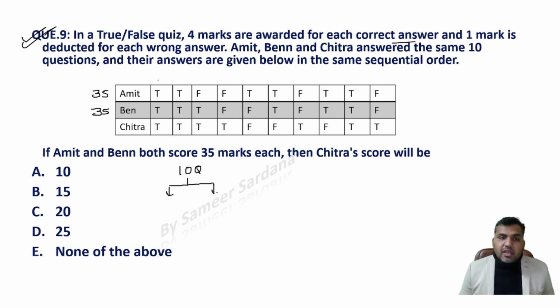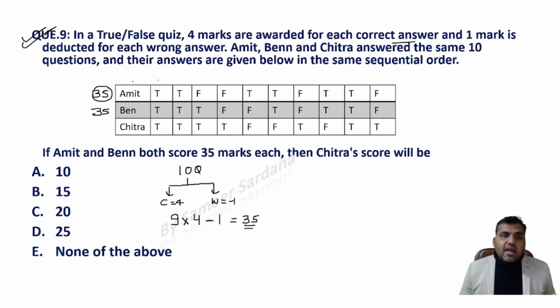How is it possible out of 10 questions to get 35 marks, guys? In a paper where we have 10 questions, for the correct answer I got 4 marks, for the wrong answer I'm getting negative. The only possibility to get 35 marks is to get 9 questions correct and 1 question wrong. This is the only possible way of getting 35 marks.